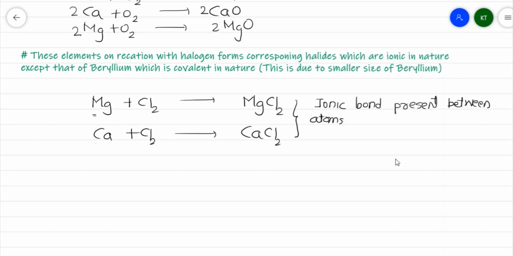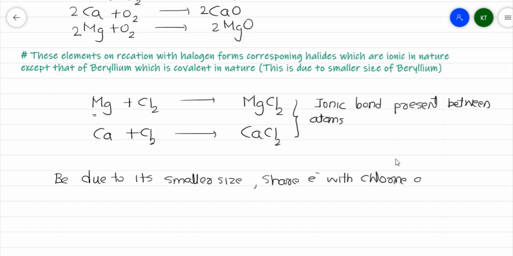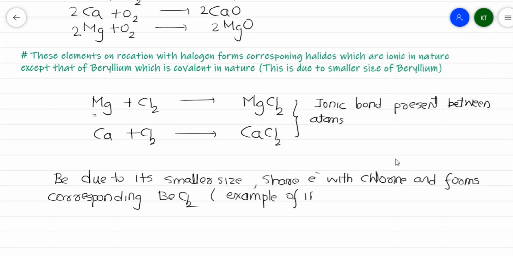But we have beryllium. Beryllium, due to its smaller size, shares electrons with chlorine and forms the corresponding BeCl2 as a compound, which is an example of incomplete octet.